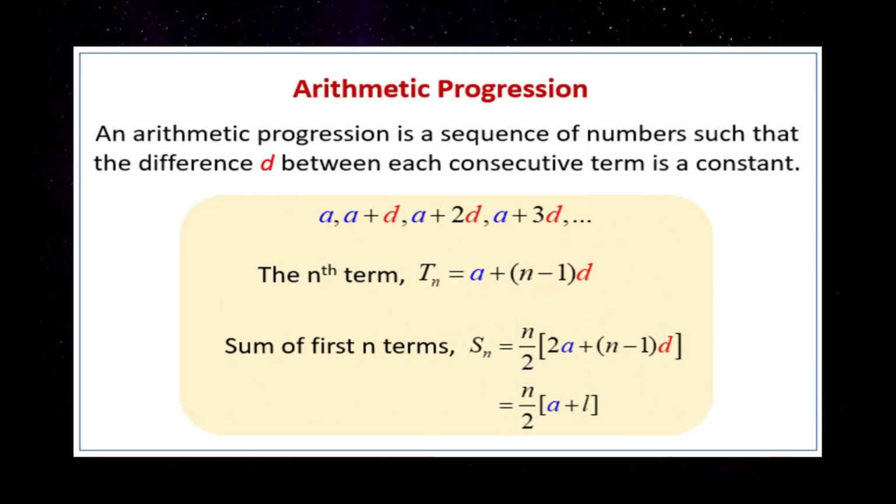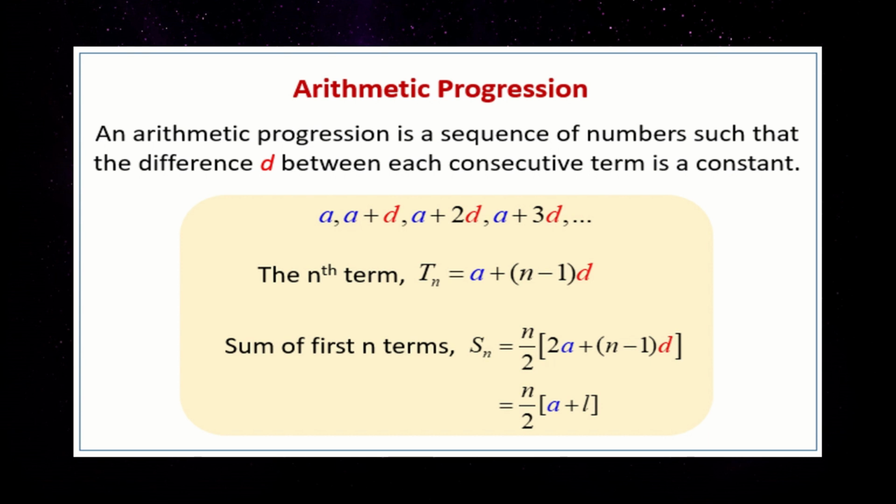So what do we mean by arithmetic progression? An arithmetic progression is a sequence of numbers such that the difference between each consecutive term is a constant itself. If it varies, then the sequence is not considered as an AP. The difference between the preceding term and the following term should always be a constant. If it is not constant, then that sequence is not an AP. If it is constant, then the sequence is said to be an AP.